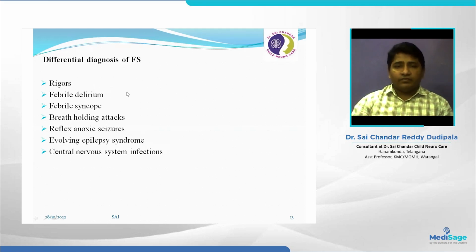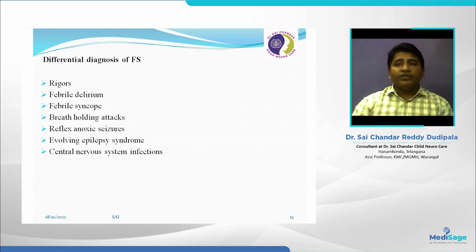And febrile delirium. With chills and high grade fever, children will have a confused state, irrelevant talk and altered sensorium. This can also be considered febrile seizures, but we need to differentiate between febrile delirium and febrile seizures. And febrile syncope: with high grade fever, children have loss of consciousness. Other mimics are breath holding attacks and reflex anoxic seizures. These febrile seizures may be the starting point of evolving epilepsy syndromes, or maybe some central nervous system infection. So these are the differential diagnoses of febrile seizures, or febrile seizure mimics.